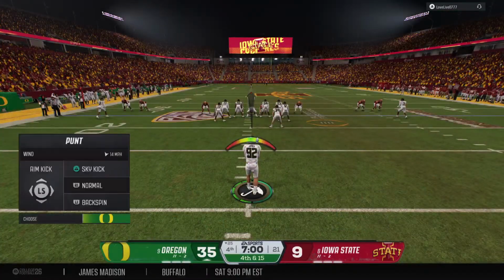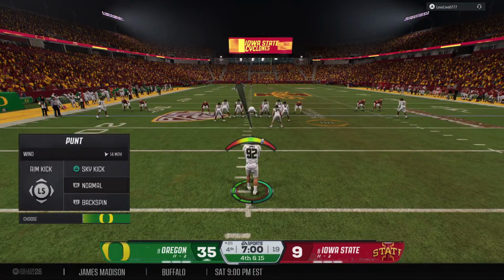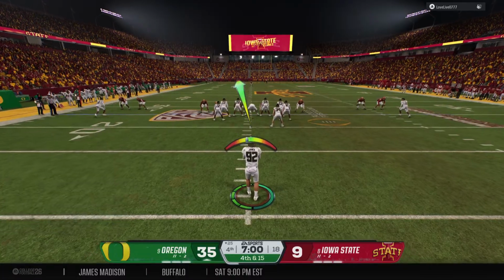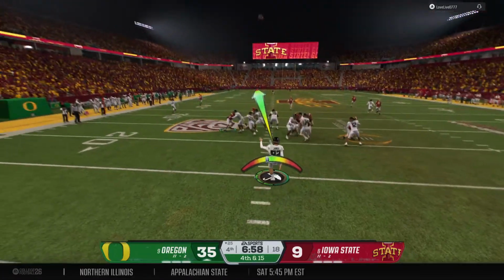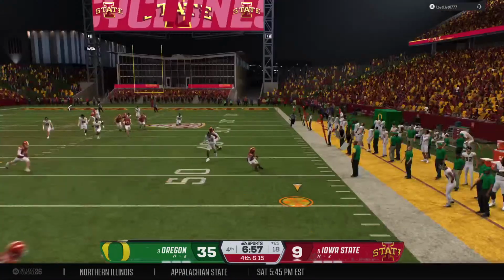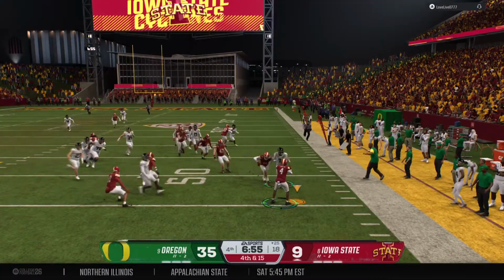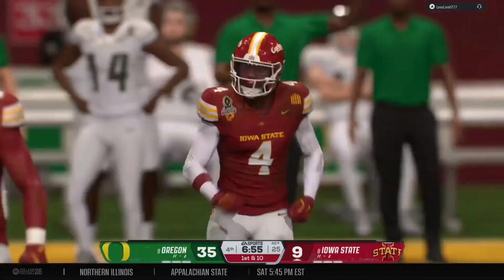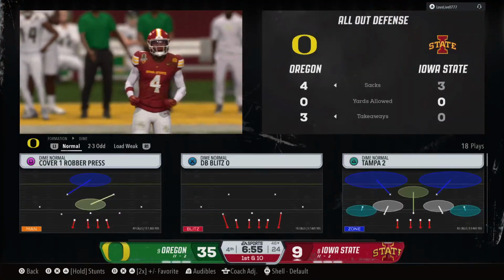The Ducks will have to kick it away. He's on looking for a solid punt here. It's a low punt, won't travel very far. And it's fair caught right about the 45-yard line.